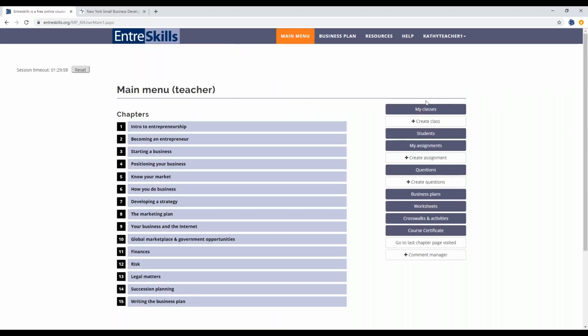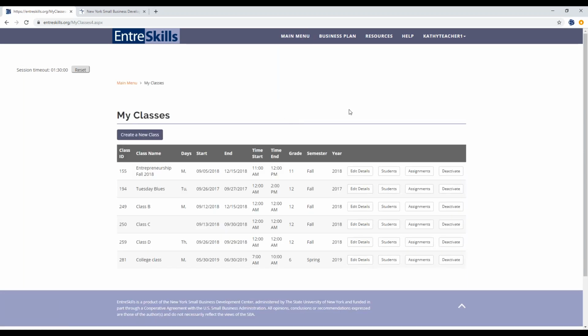So I'm going to go through these features of the teacher menu. The first thing are my classes. And for those of you who have just created a teacher account, you won't see anything when you click here. The reason you would create a class would be if you're having a student register. So you can see in my teacher account, I have a number of classes. So I'll go through each of the buttons here.